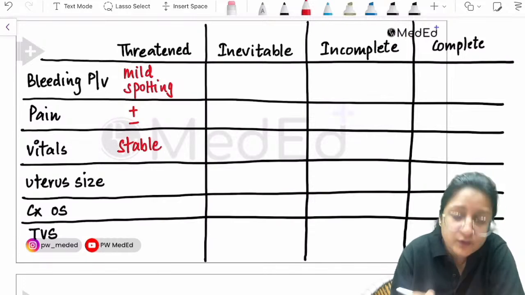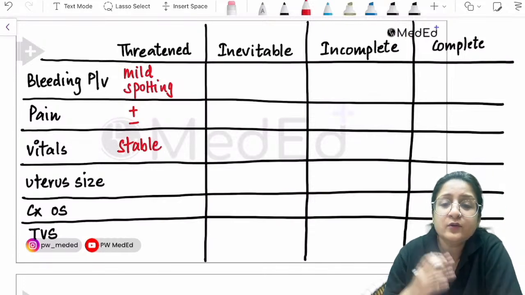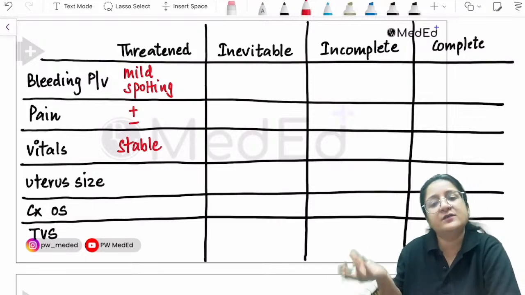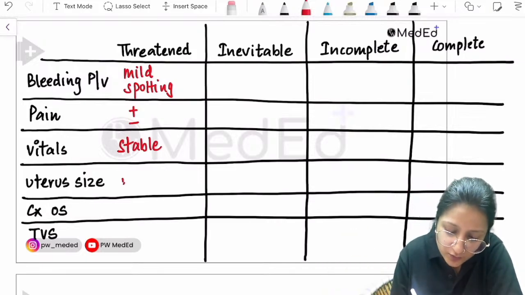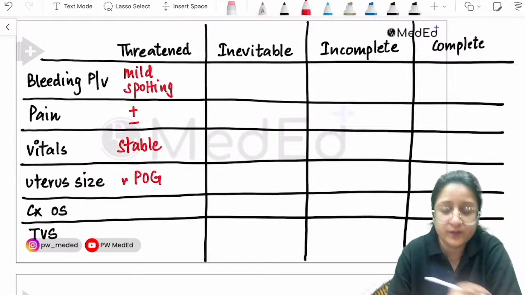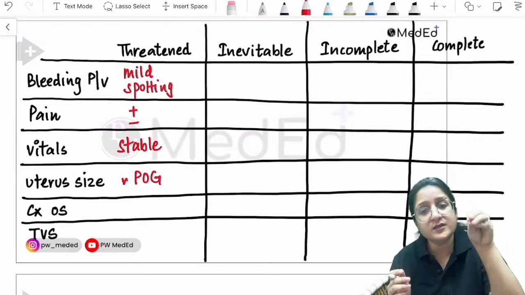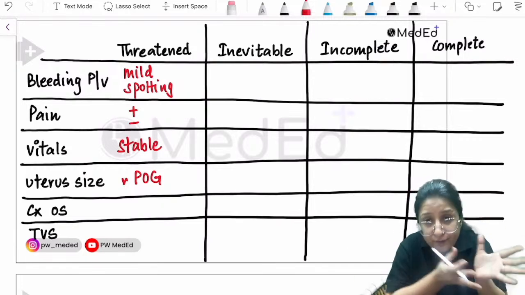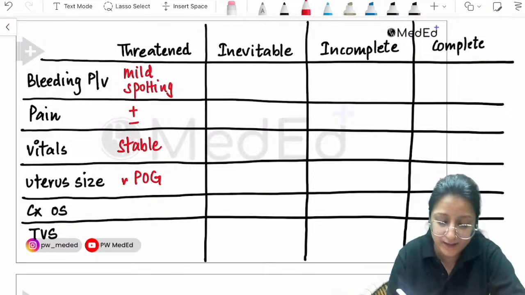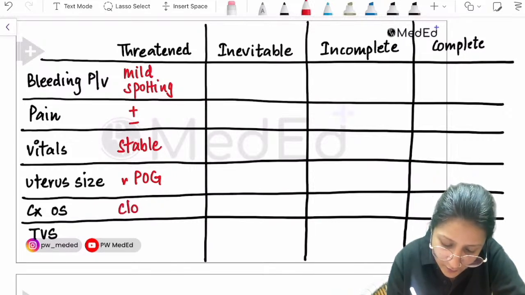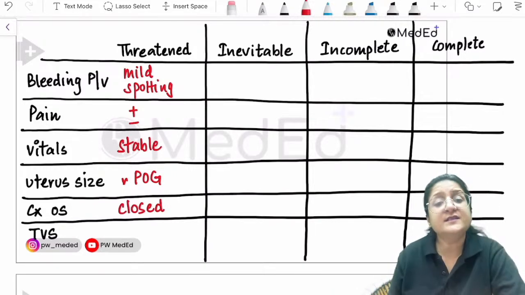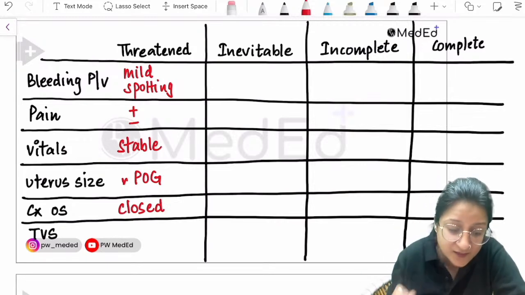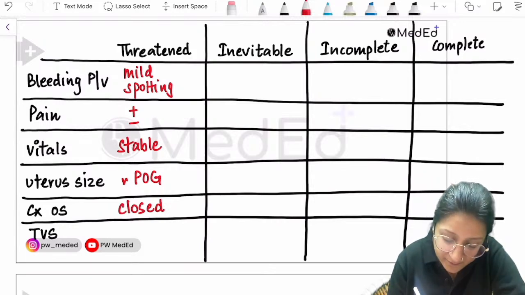What about the size of the uterus? Size of the uterus is going to correspond to the period of gestation. Let's say she is 8 weeks, then the uterus size will also be 8 weeks. And the os, the cervix, is going to be closed because the process of expulsion of contents has not started yet. In this situation, you are going to confirm with transvaginal sonography, because on transvaginal sonography, what will be seen?